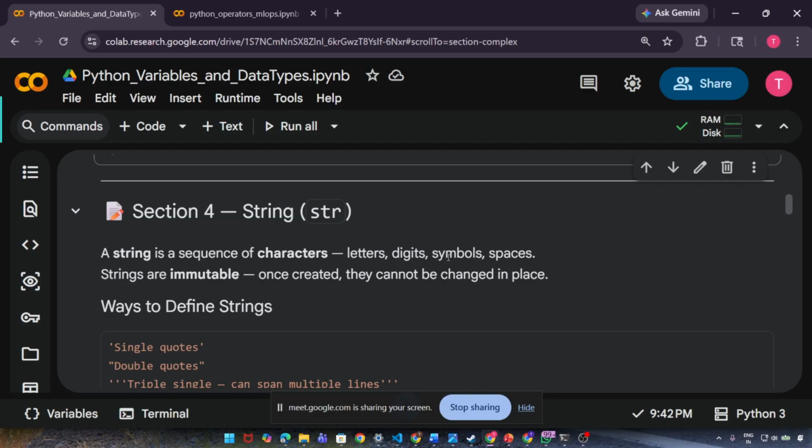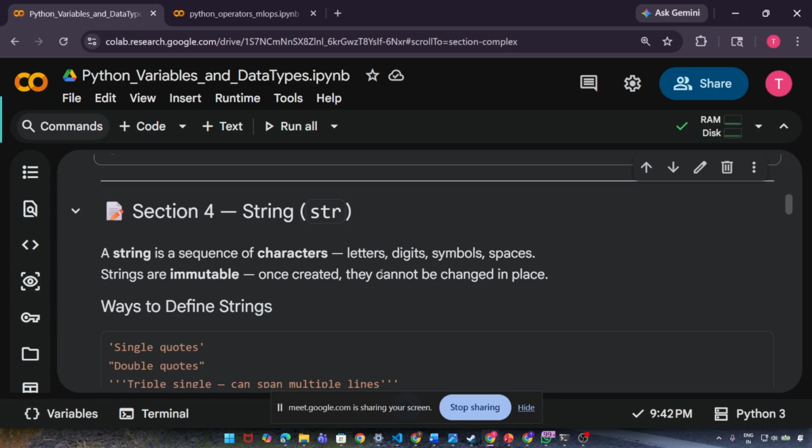Letters, digits, symbols, spaces. Okay. So a string is a sequence of characters, and it can be letters, symbols, spaces, and so on. Okay. Strings are immutable. What does it mean? Immutable: once created, they cannot be changed in place. Once you create a string, you cannot change it.